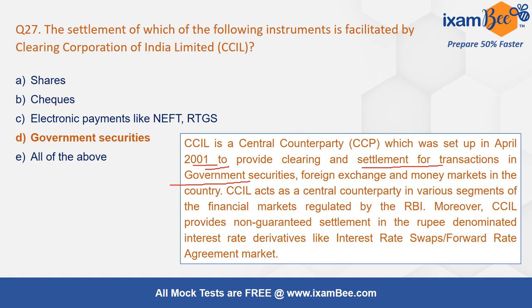We discussed that now private people are also able to buy government securities from RBI. For government securities, foreign exchange and money market in the country, CCIL acts as a central counterparty in various segments of the financial market regulated by RBI. Moreover, CCIL provides non-guaranteed settlement in rupee-denominated interest rate derivatives like interest rate swaps and forward rate agreements.